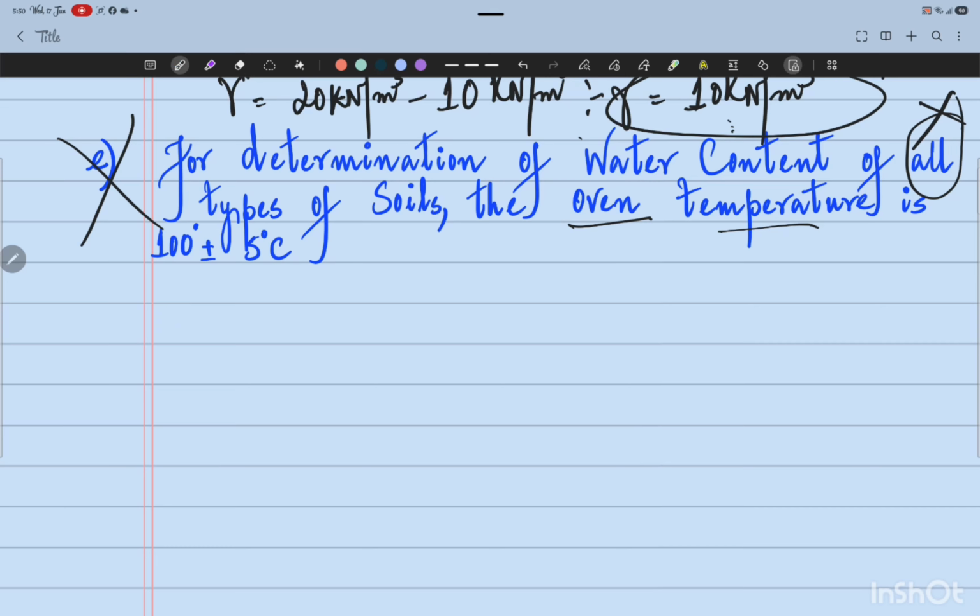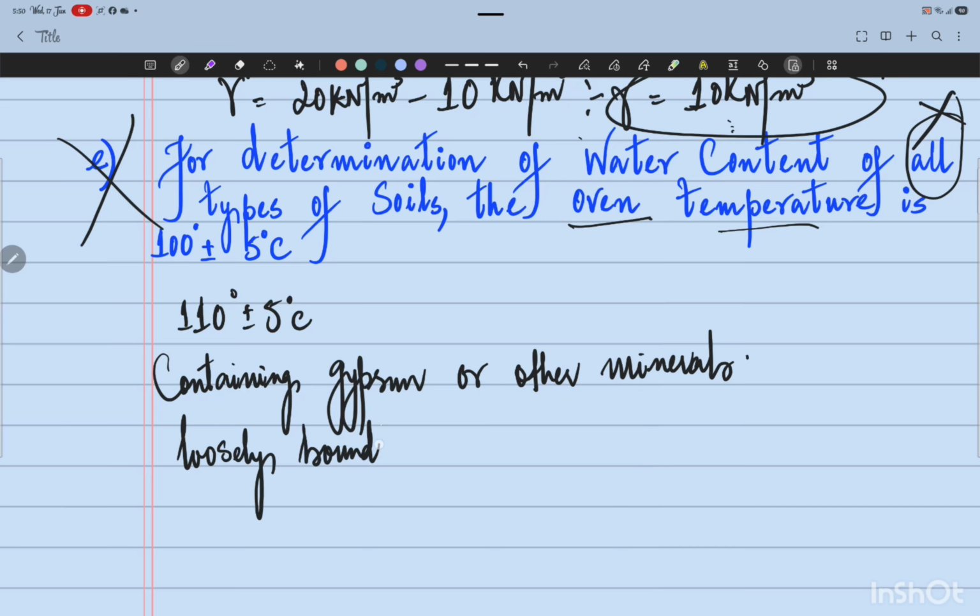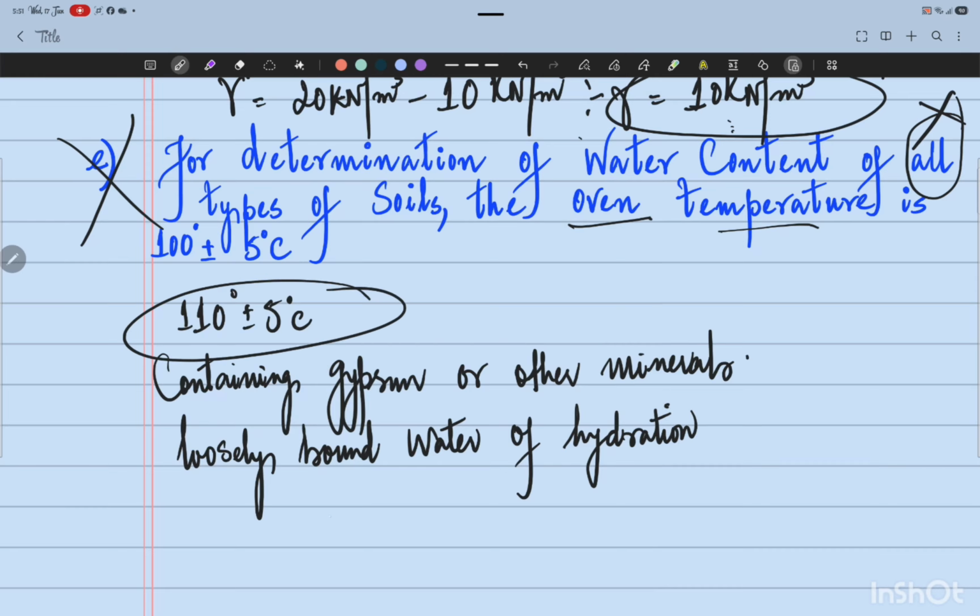For certain soils, like those containing gypsum or other minerals which have loosely bound water of hydration, such a temperature range does not give reliable results for the water content.